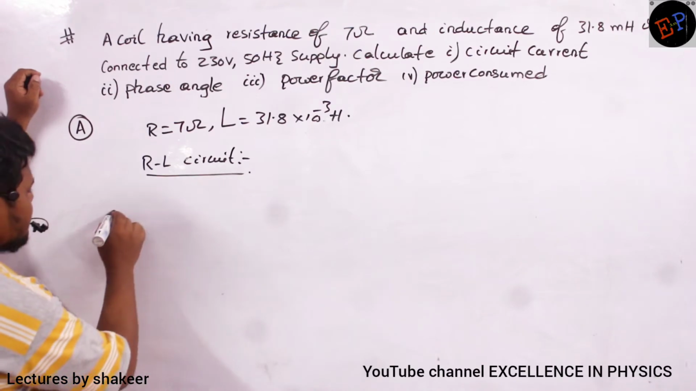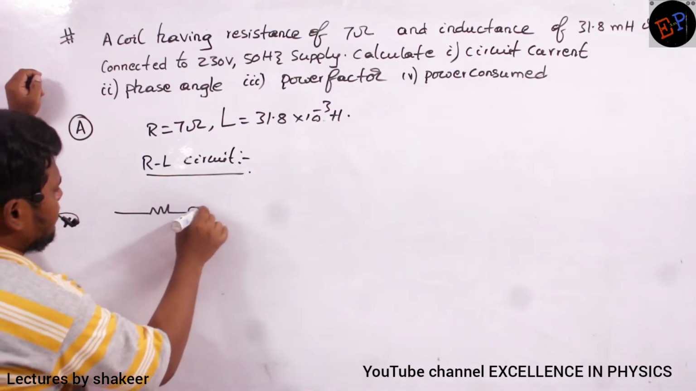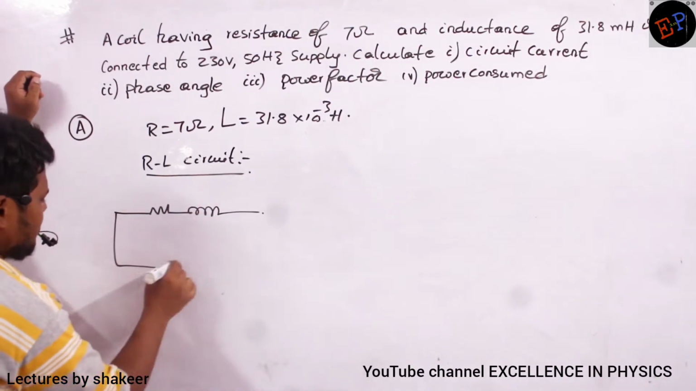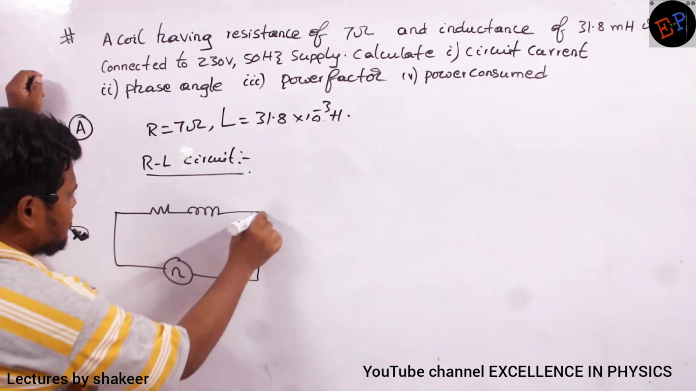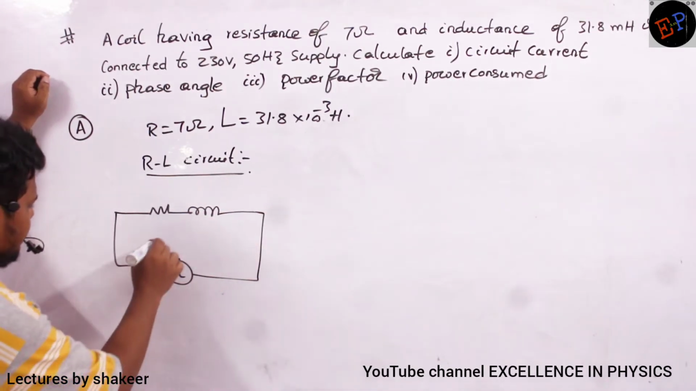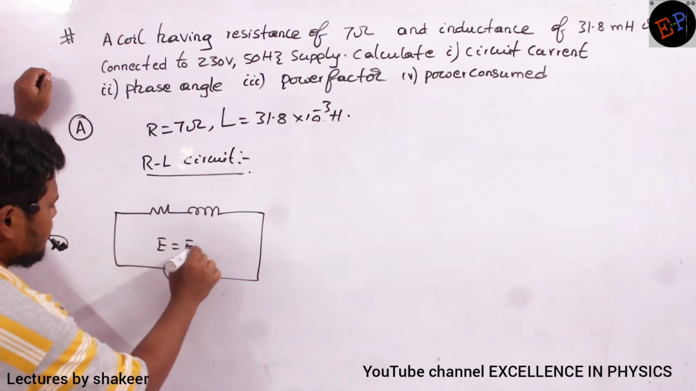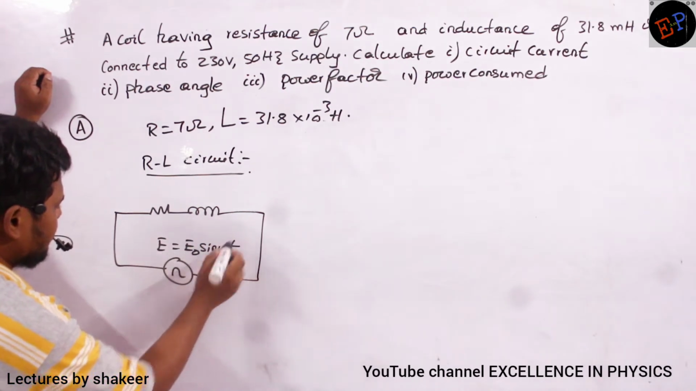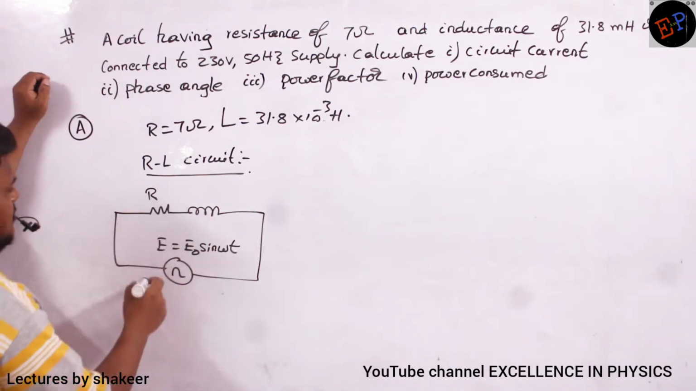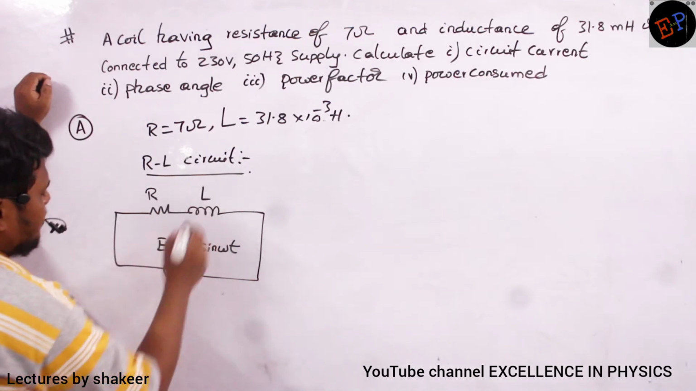So let us revise this RL circuit once again. If this is RL circuit and if this is the alternating source of voltage which we are giving, which is equals to E is equals to E0 sin omega t. Clear, no? Then this is resistance and this is inductance.